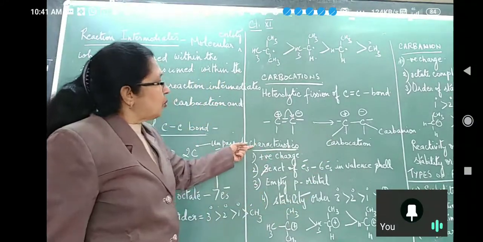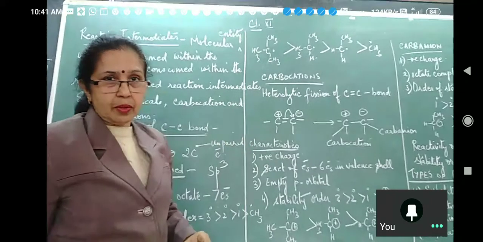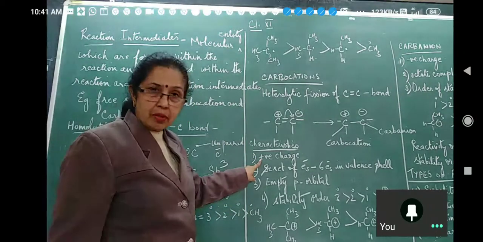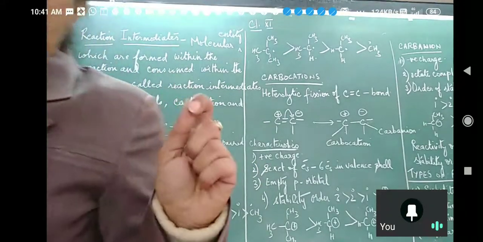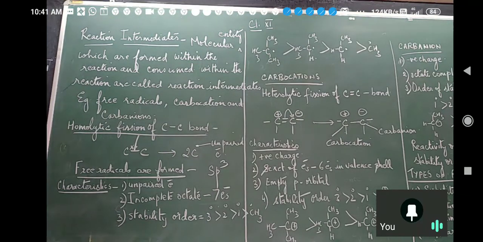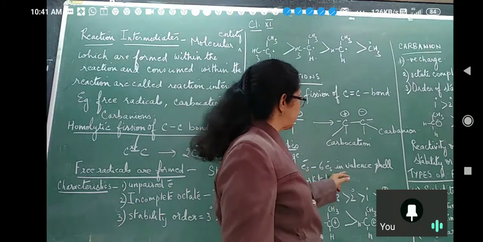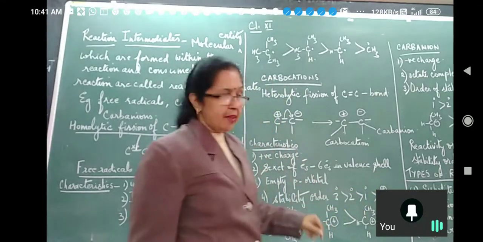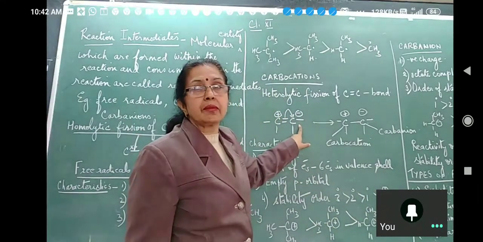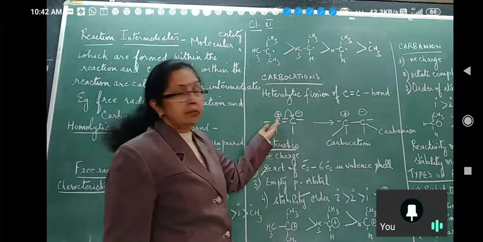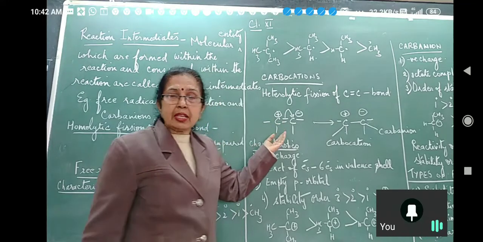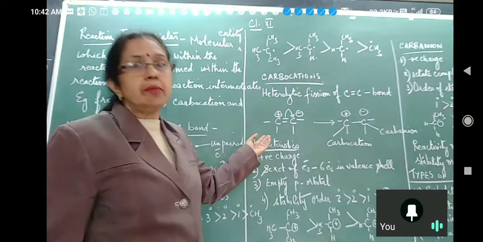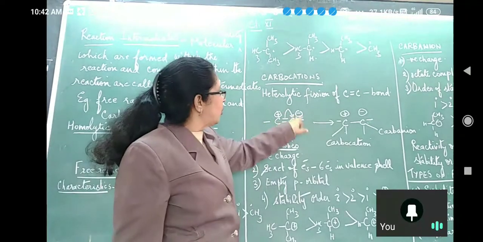Now what are the characteristics of a carbocation? It has a positive charge. It has a sextet of electrons, like we have an octet of electrons. What is the meaning of a sextet of electrons? It has 6 electrons in the valence shell. Where has the seventh one gone? It has already gone to the other carbon atom. So an orbital has been left empty, and it will have an empty p orbital. It has lost its electron to the carbon atom.